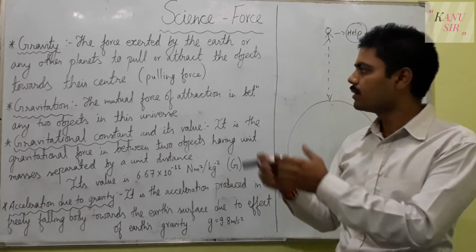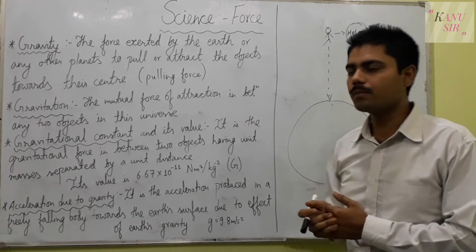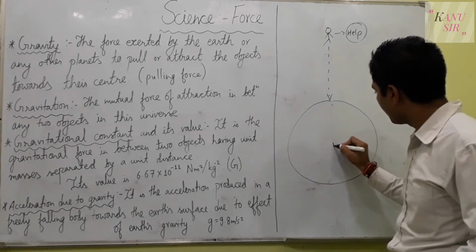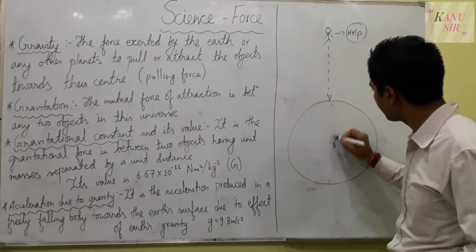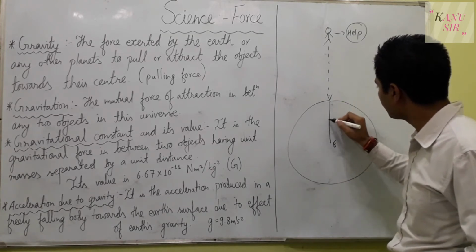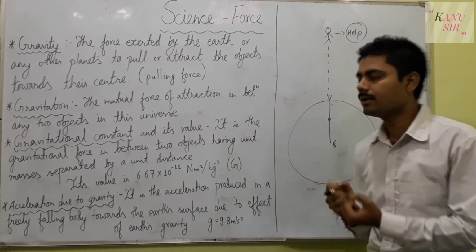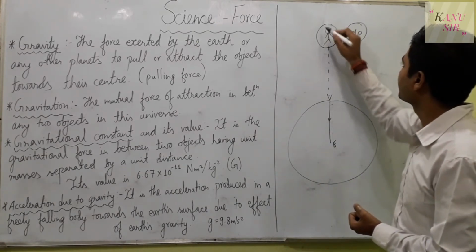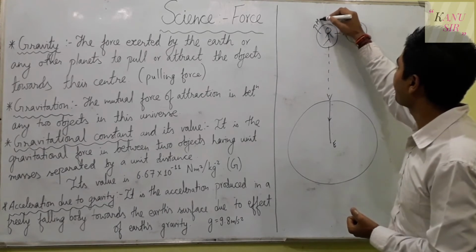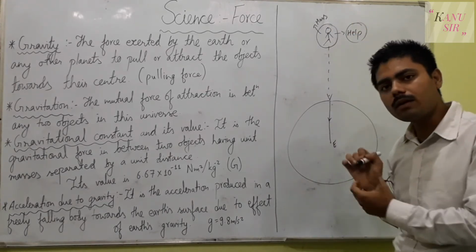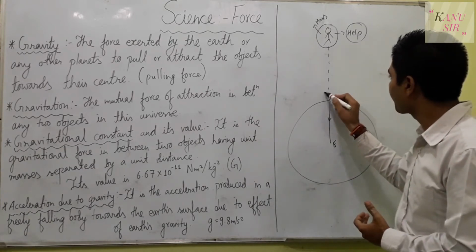There is no real man around him. But why is he falling down? It is because the center of the earth and the mass of the earth is so huge that it attracts the body of the man. So the mass of the man is being attracted towards the center of the earth. So he falls on the